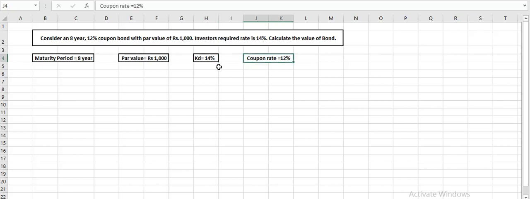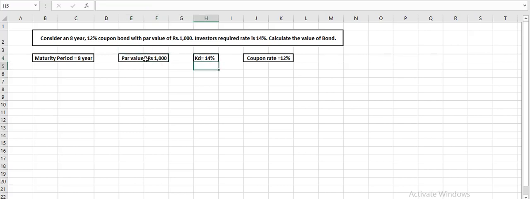Now how is it possible? Because when we go for investment, we are expecting 14%, which is our expected rate. We require 14% interest on our investment, but the company is giving only 12%. So it is very clear that investors are not happy with this investment, and just because they are not happy, they will definitely not pay 1000. They will be happy to pay less than 1000, but definitely not more than 1000.